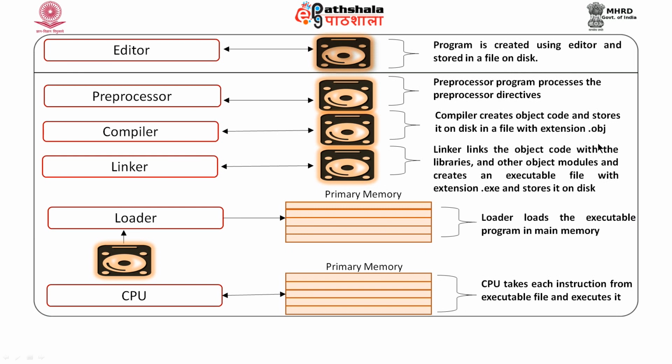So, what we need to do is link our object module with the object modules of the library functions or any other function that we have used in our program. Once this linking is successfully done, the linker will produce an executable file. That executable file will again be residing on the disk. If we want to execute it, we need to use the program called loader, which would load this executable file from disk to the primary memory.